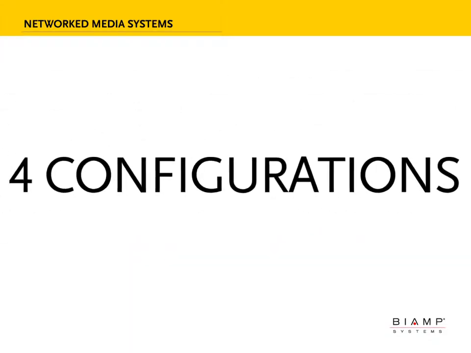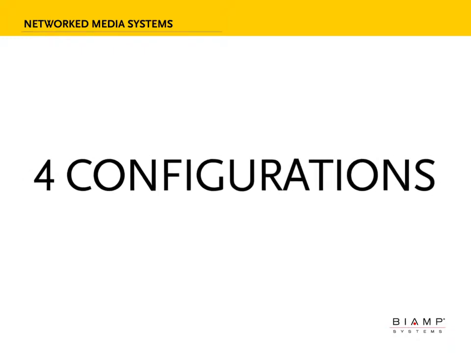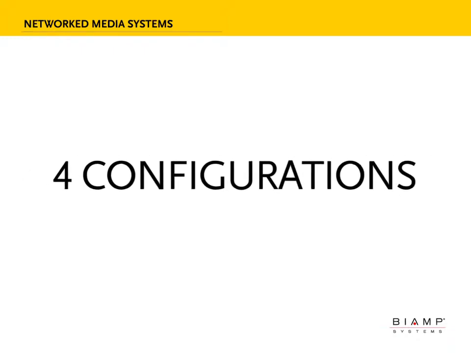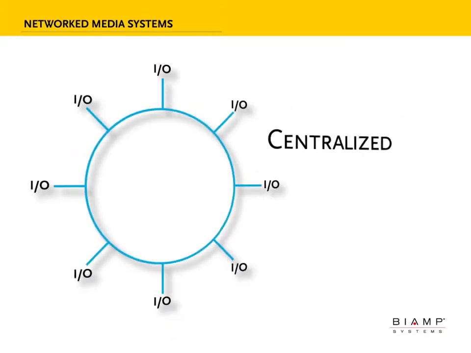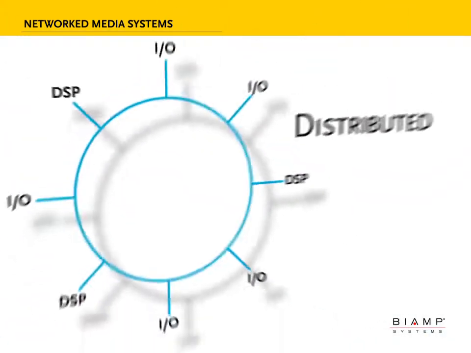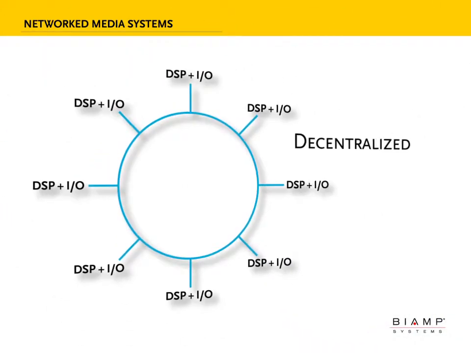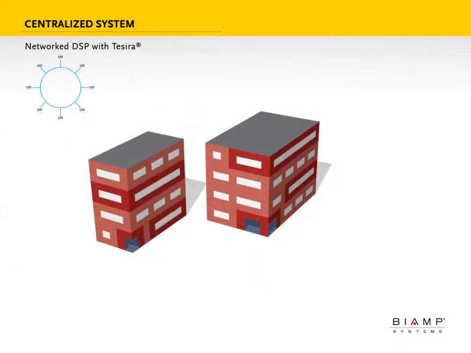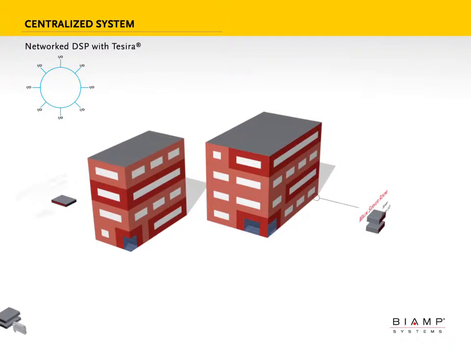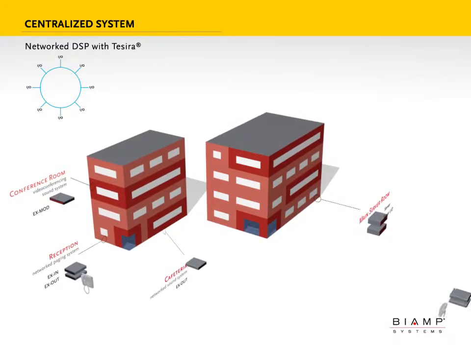There are 4 possible configurations of networked media systems regarding the placement of DSP and I/O: centralized, distributed, hybrid, and decentralized. In a centralized configuration, all of the DSP is in one physical location.